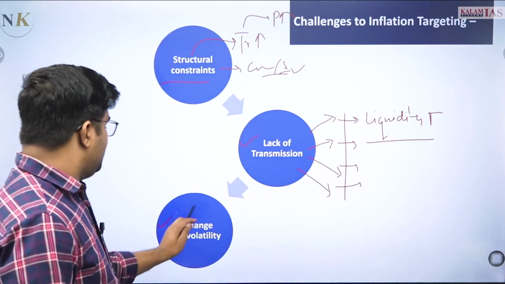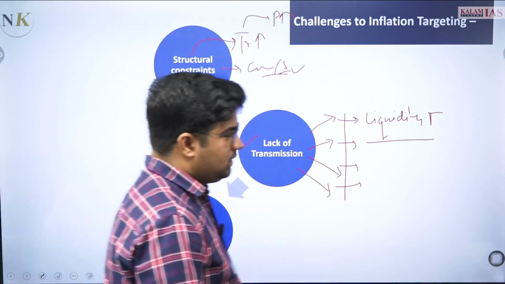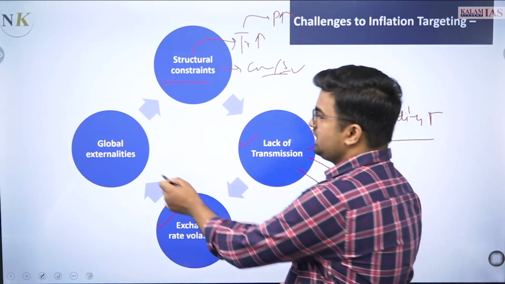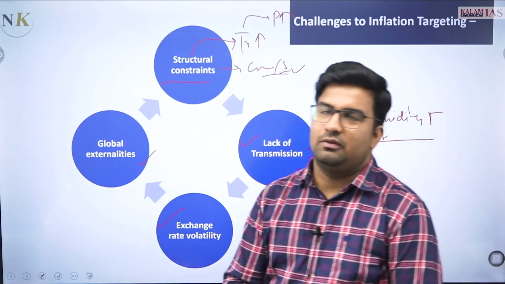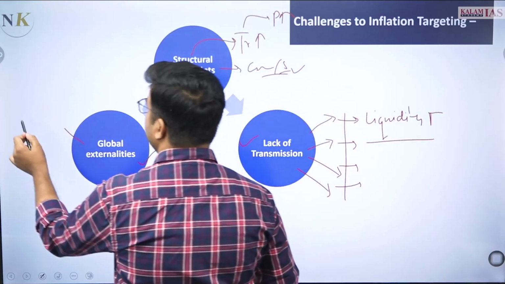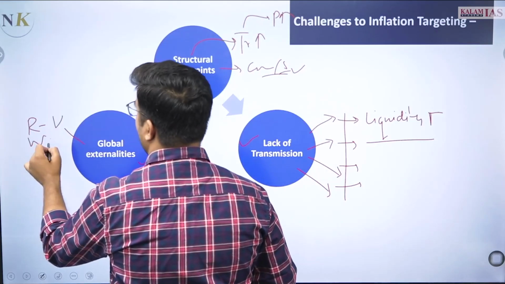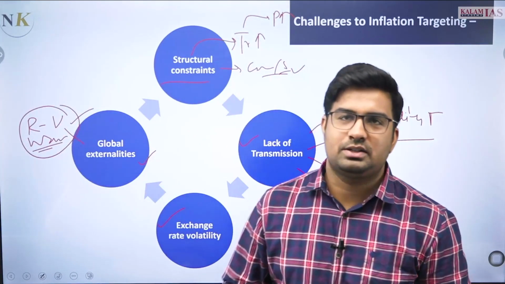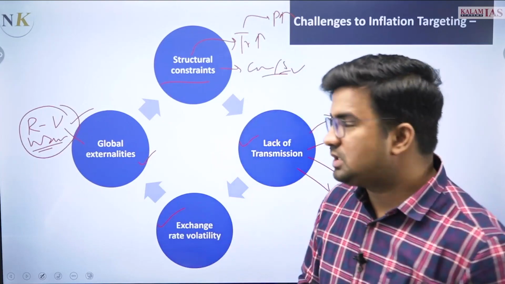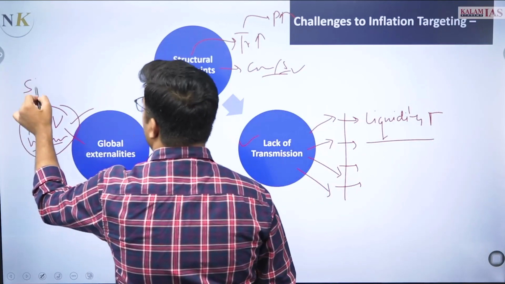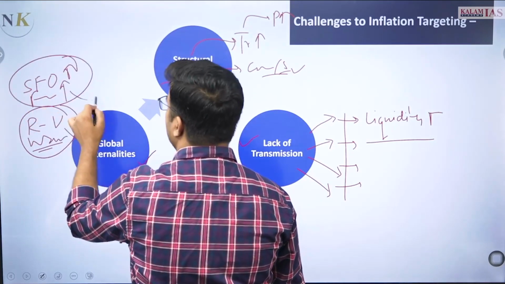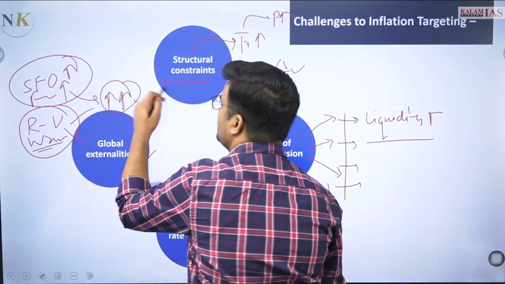Then exchange rate volatility, we have seen the rupee has depreciated like anything. Apart from it, the global externalities are other such issues. For example, the Russia-Ukraine war has further created a bad situation in the economy, because many prices, for example sunflower oil and fertilizer prices, have gone up. This has led to an increase in the prices of agricultural commodities.